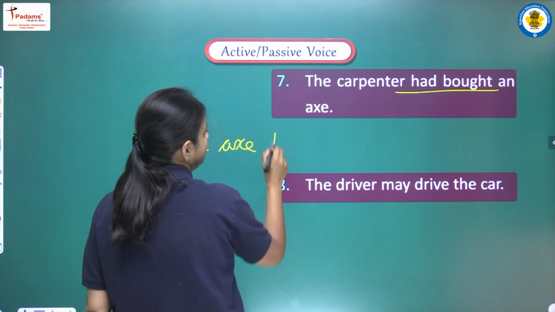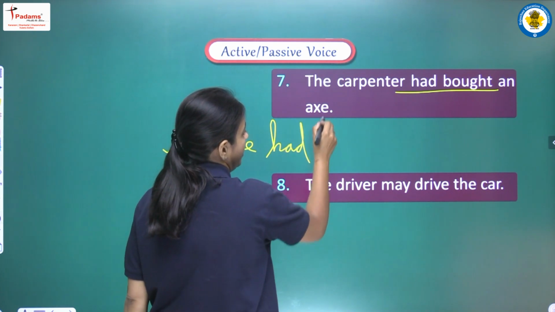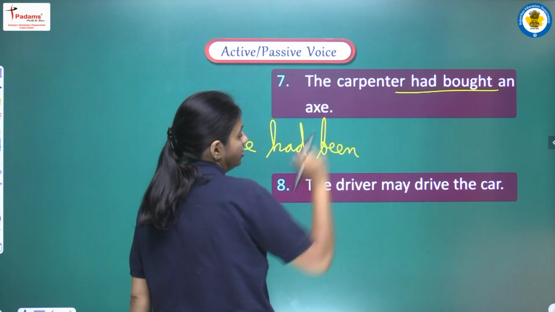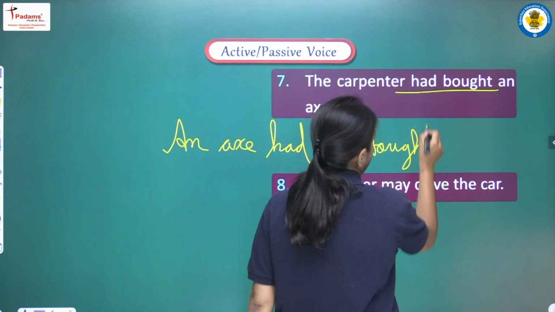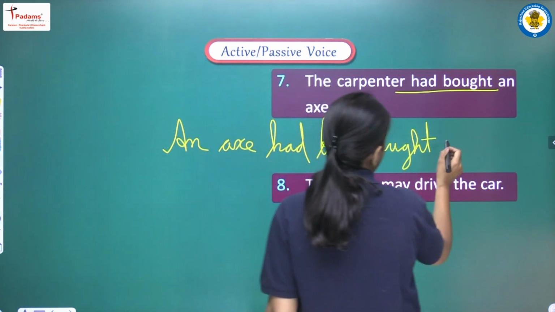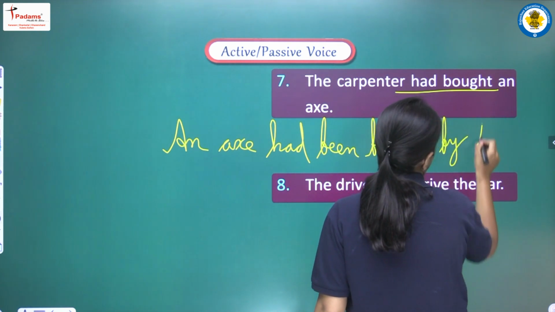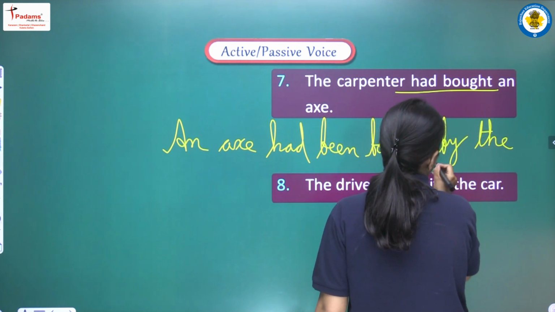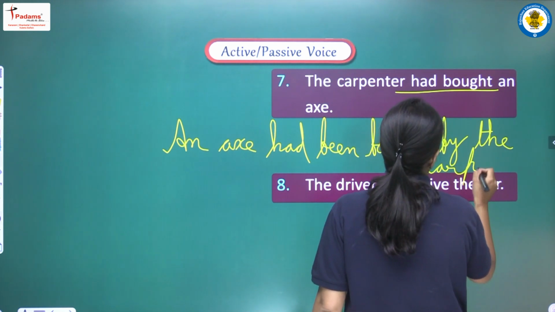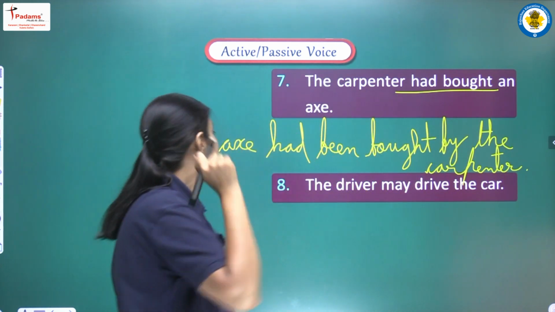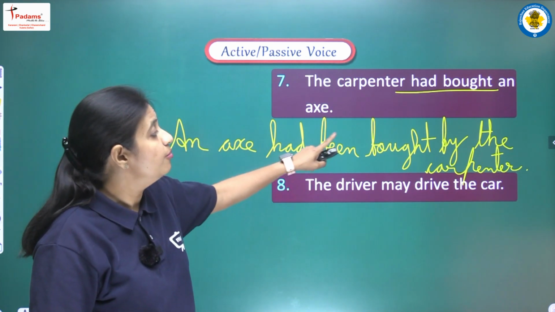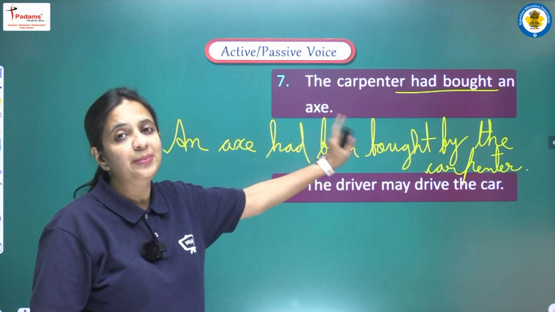With had we have to add been, so it will be had been. Bought, third form. And what is the subject? By the carpenter. So in this manner, the complete passive voice sentence will be: an axe had been bought by the carpenter.